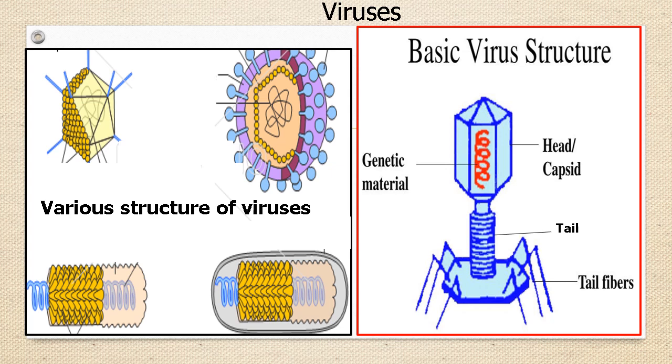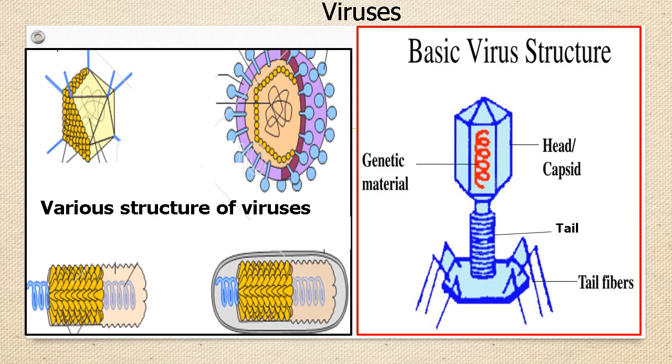The capsid or the head is the shell-like structure that encloses the genetic material, either DNA or RNA, inside the head. Tail is the part which has tail fibers at the end, with the help of which the virus gets hold of the host cell.